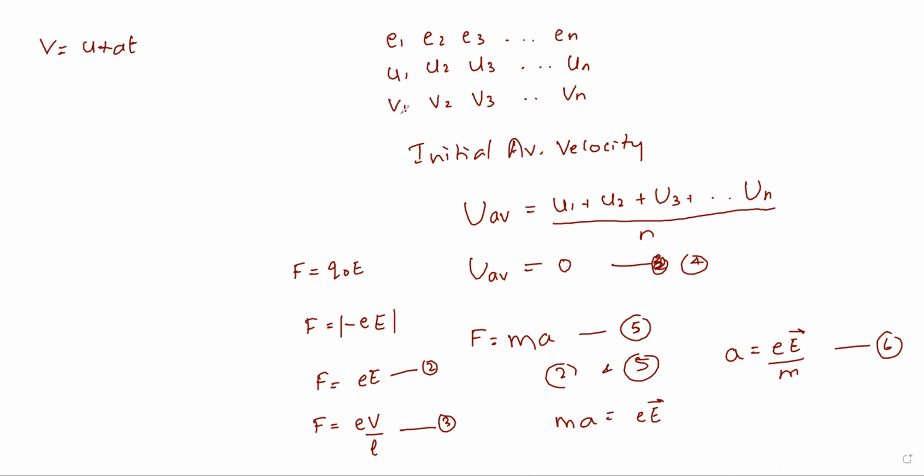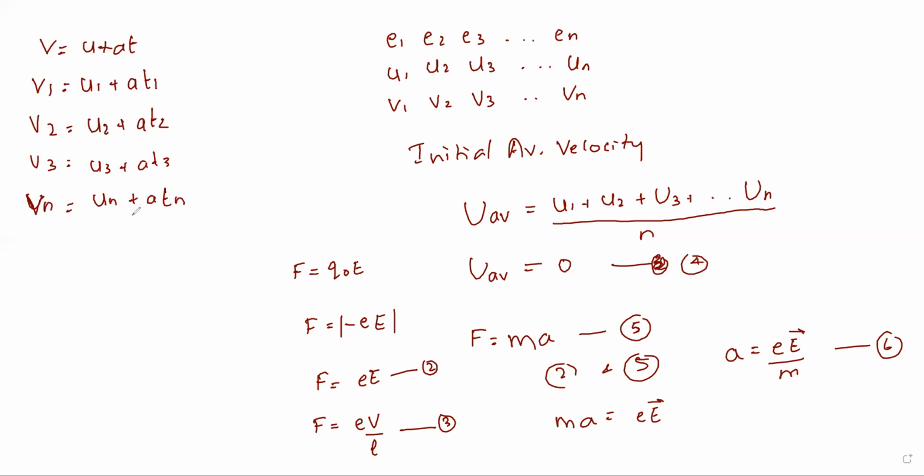Average final velocity is nothing but the summation of V1, V2 and V3 and so on, divided by n. Therefore, let us find out what is V1 first. V1 will be U1 plus a t1, where a is constant because it is a constant acceleration. Similarly, v2 is equal to u2 plus a t2, v3 is equal to u3 plus a t3, and so on up to vn is equal to un plus a tn.